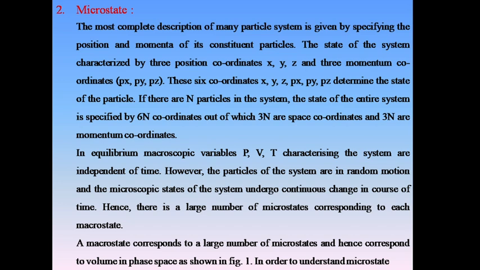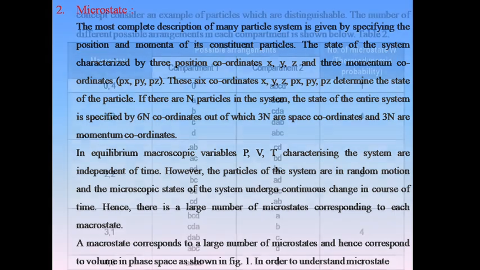Hence, there is a large number of microstates corresponding to each macrostate, meaning a single macrostate has a number of microstates. A macrostate corresponds to a large number of microstates and hence corresponds to a volume in phase space as shown in figure 1.